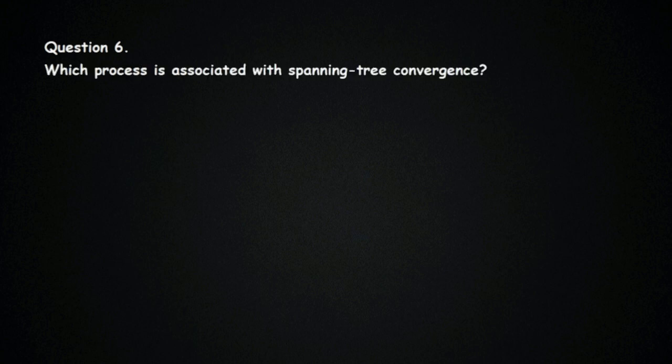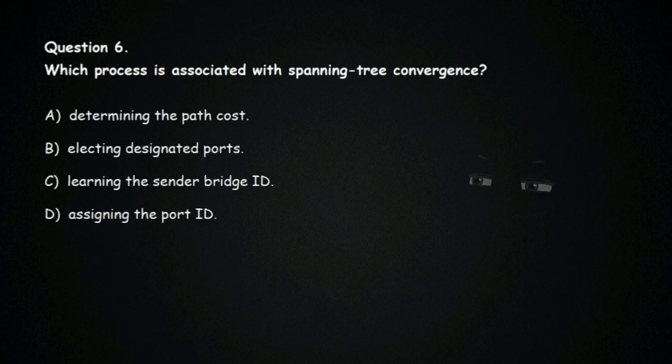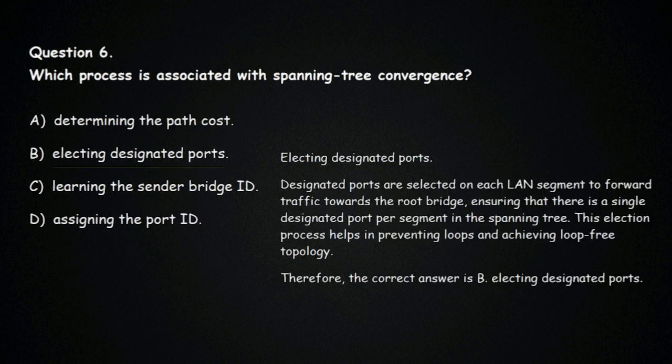Question 6. Which process is associated with spanning tree convergence? Options. Answer is B. Electing designated ports. Designated ports are selected on each LAN segment to forward traffic towards the root bridge, ensuring that there is a single designated port per segment in the spanning tree. This election process helps in preventing loops and achieving loop-free topology. Therefore, the correct answer is B.